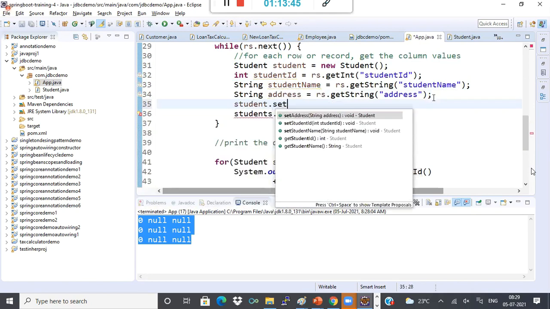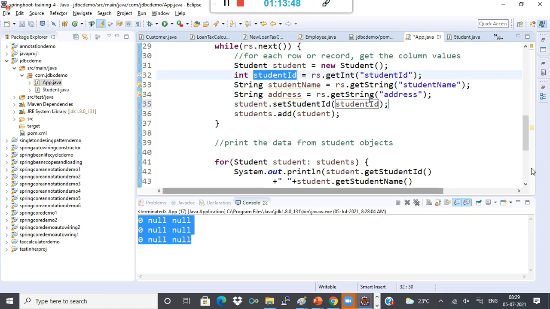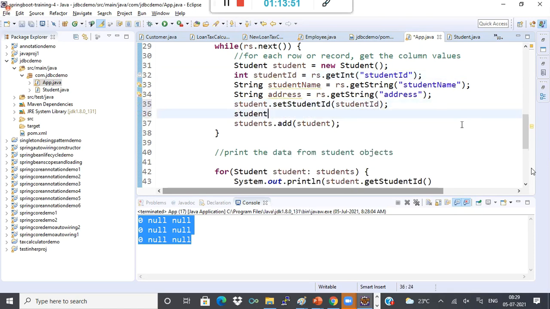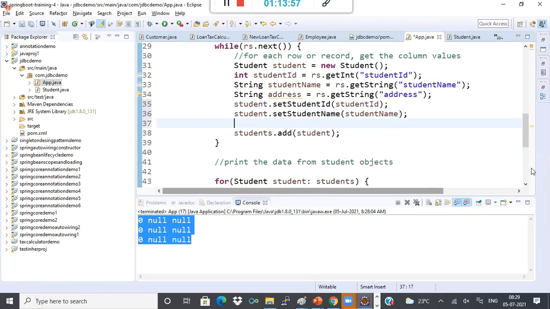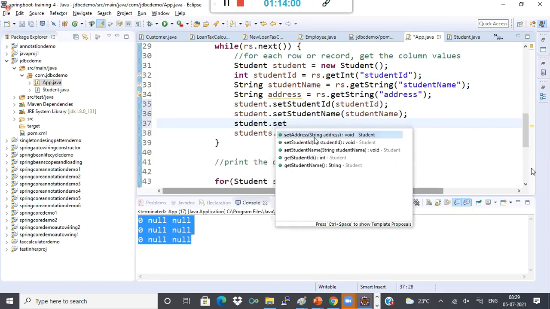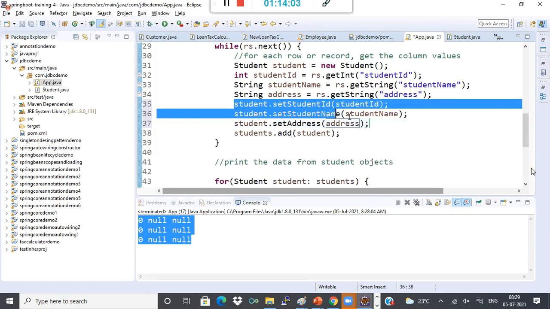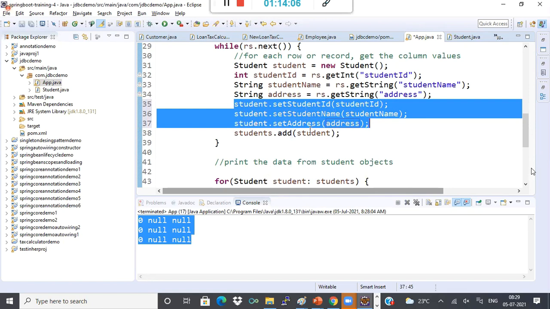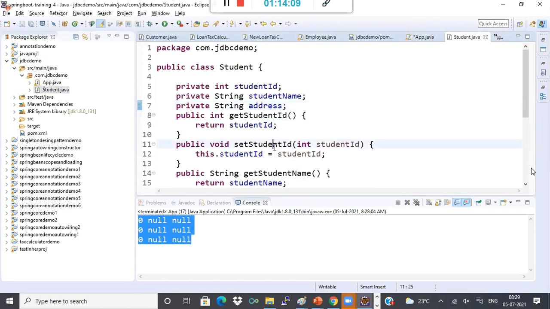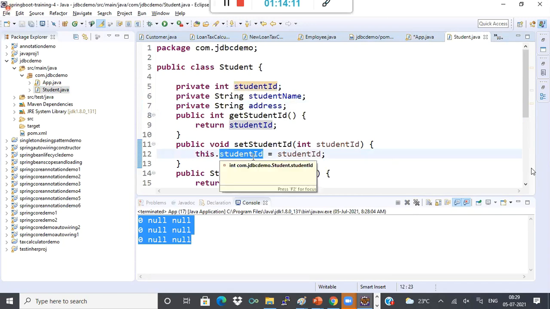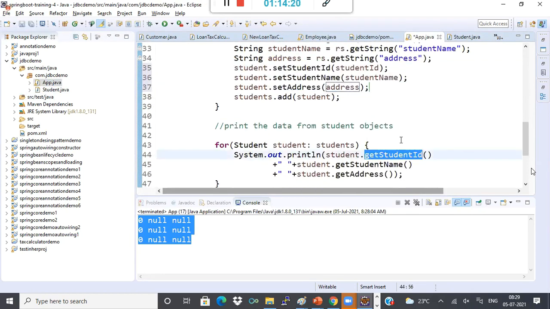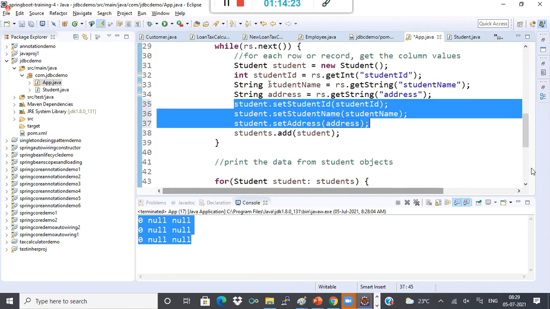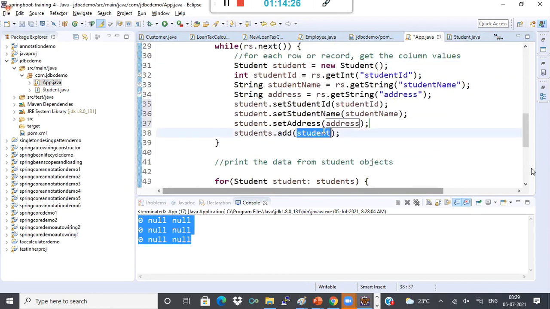Student dot setStudentId, student dot setStudentName, student dot setAddress. Then it will call the setters and assign the values. We have seen this in dependency injection, right? So the properties are being assigned, and once set, I'll get the values. Earlier I did not set these values. I just created an empty object and added it to the list.